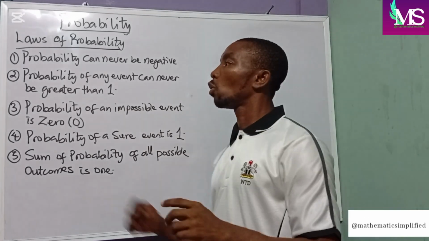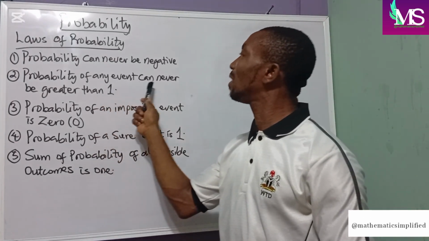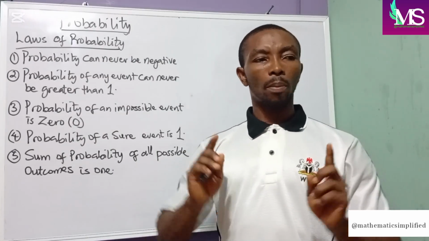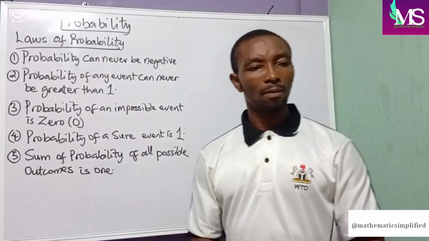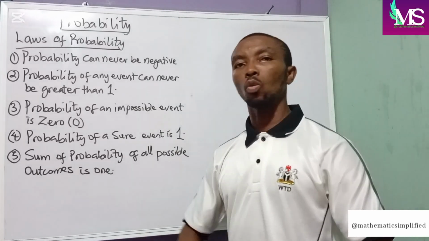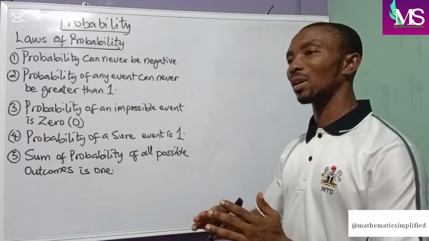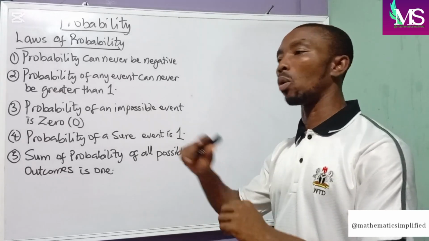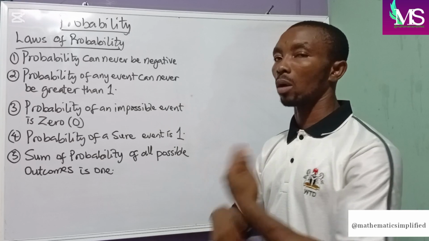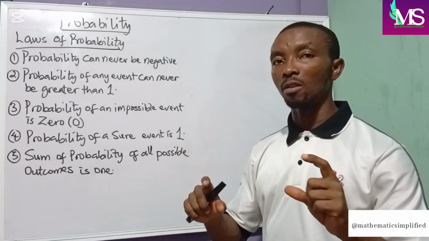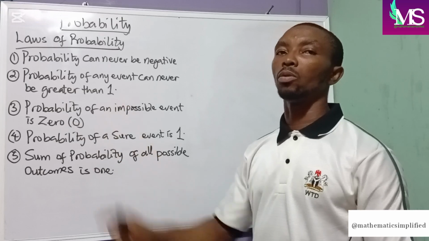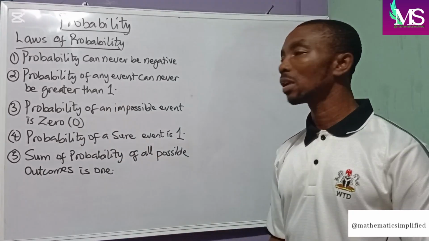Now, 2, your probability of any event can never be greater than 1. So once you're calculating and your answer is giving you greater than 1, you are wrong. Recalculate, check your statistics again, and ensure that your probability cannot be greater than 1.